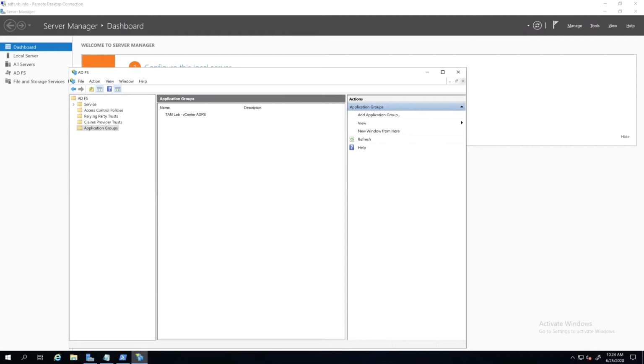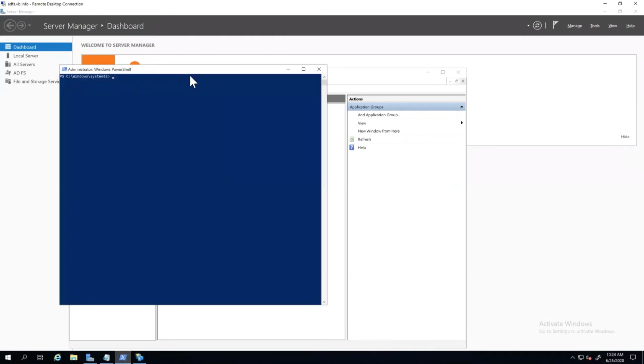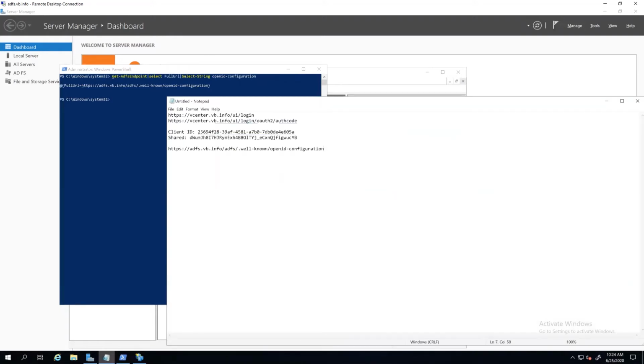I guess the last thing we need to do is grab the OpenID configuration. It's a URL that allows vCenter to get some information about ADFS. And so interestingly enough, this is something you get from PowerShell. There's a command like Get-AdfsEndpoint, and we're going to grab a couple filters on there, if you will, to get this string. And what we care about here is the actual URI, none of the other garbage that comes along with it. Let's go ahead and throw that in our notepad file here, and we're good. I'm going to go ahead and copy this.